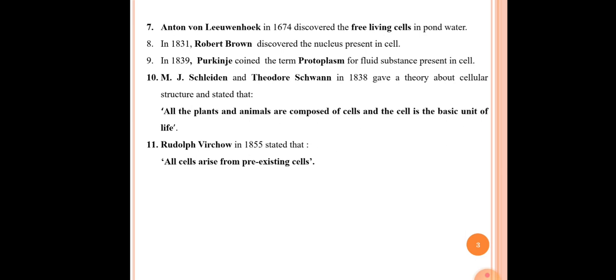The 11th point is Rudolf Virchow, who in 1855 stated the advanced cell theory: all cells arise from pre-existing cells.